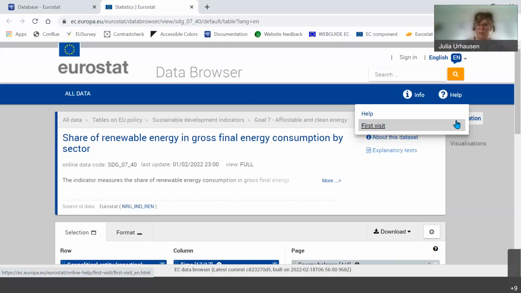And also there's some frequently asked questions which might be useful for you. I'm not going to go into this here today because we will not have the time, but I really strongly recommend that if it's the first time you will use this tool, you check out these 2 pages, which are accessible from every data set. So every data set you open has this help button here on the top.